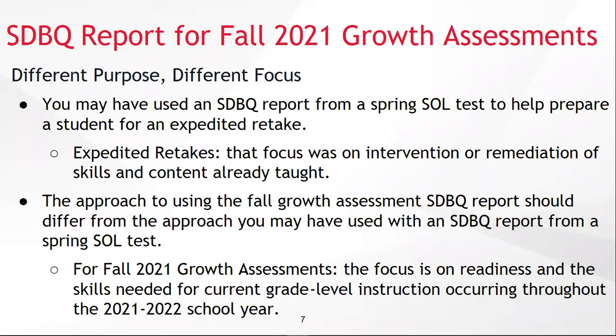When using the SDBQ reports from the fall 2021 growth assessments, the focus is on the student's readiness for the current grade level instruction that will be occurring throughout the entire 2021-22 school year. As a teacher, you are looking at the information and asking, does my student's performance on specific content and skills from last year indicate that they are ready for the instructional unit I am planning to deliver? Or does it indicate that they may need supports in order to be successful?